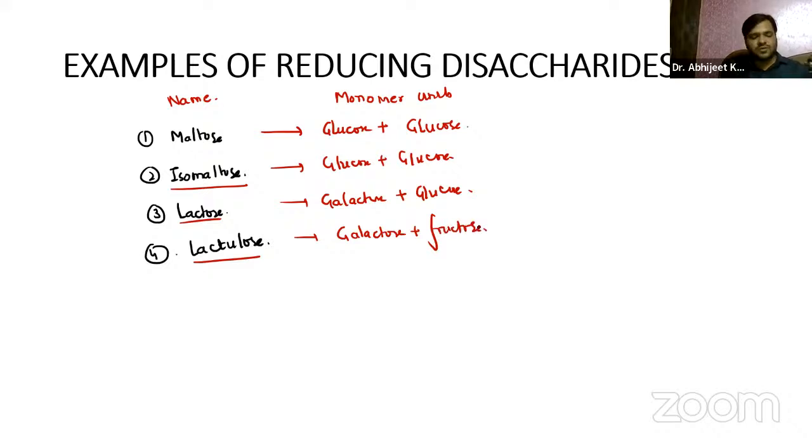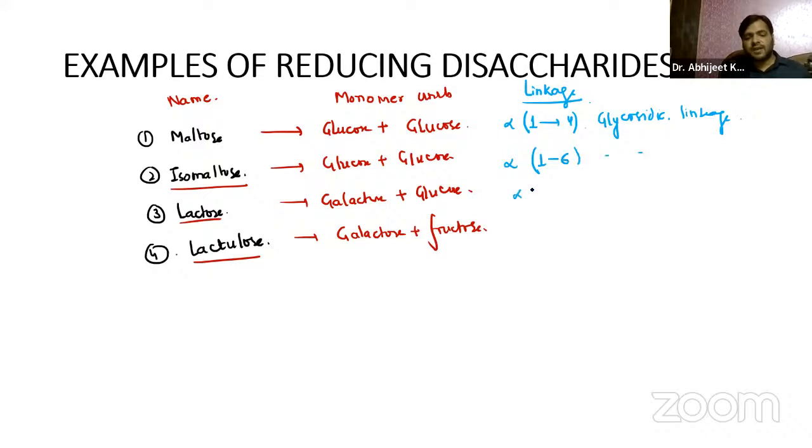Now, these are the monomer units, and accordingly, guys, you should also know the linkage part. So in the first one, we have an alpha 1 to 4 glycosidic linkage. In the second one, we have alpha 1 to 6. Then we have beta 1 to 4 glycosidic linkage, right?